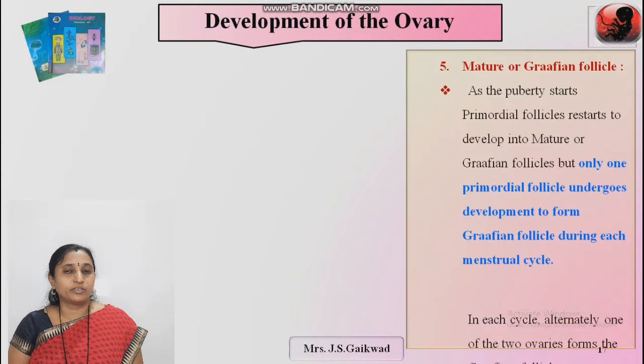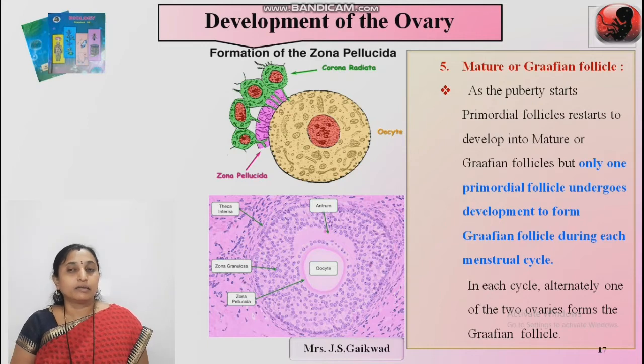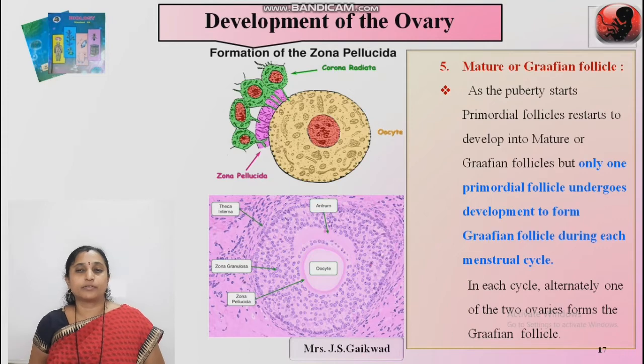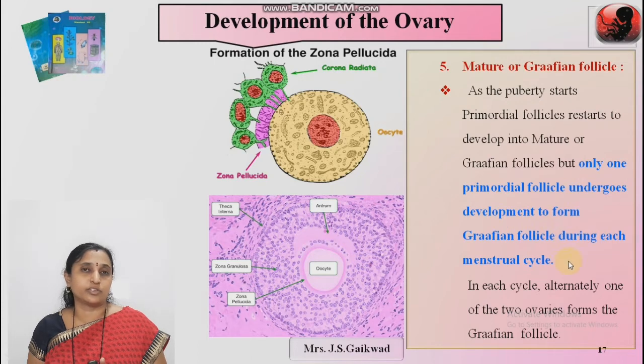Now we are going to study the mature or Graafian follicle. We already studied the structure of the Graafian follicle. This Graafian follicle contains an eccentric secondary oocyte which is haploid. As puberty starts, primordial follicles restart developing into mature or Graafian follicles, but only one primordial follicle undergoes the development to form a Graafian follicle during each menstrual cycle.